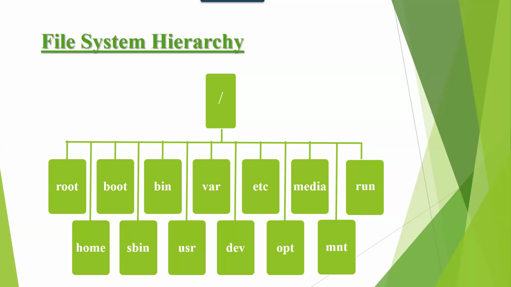Boot contains bootable files. Operating system bootable files are stored under boot. Sbin contains super user commands, the commands which can be executed by super user. Those commands are stored under sbin. Bin contains normal user commands, the commands which can be executed by normal user. Those commands are stored under bin. USR contains default applications which come along with operating system. Those applications are stored under USR. Var contains variable files, system log files are stored under var.